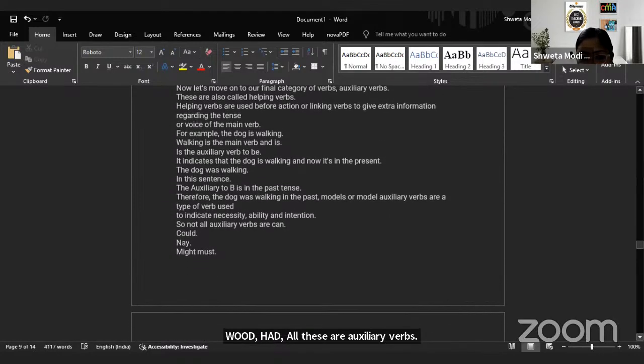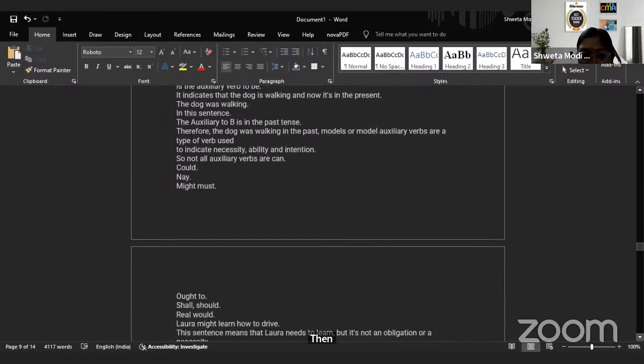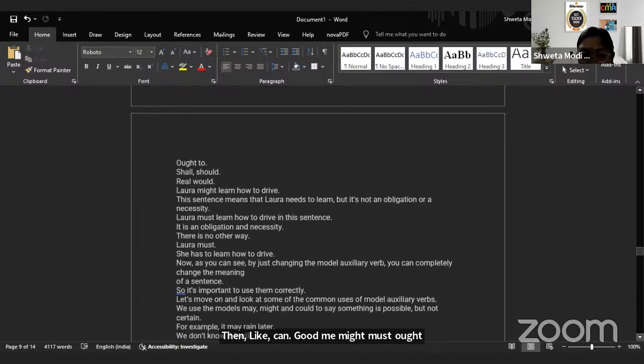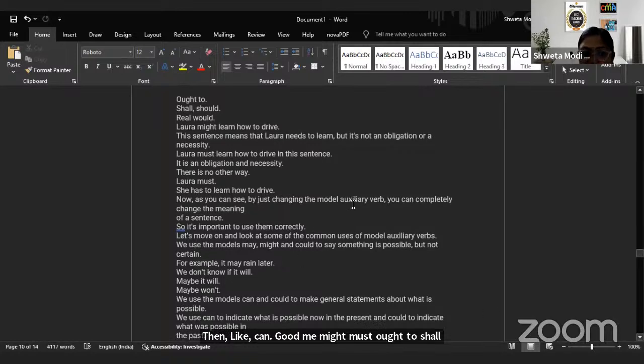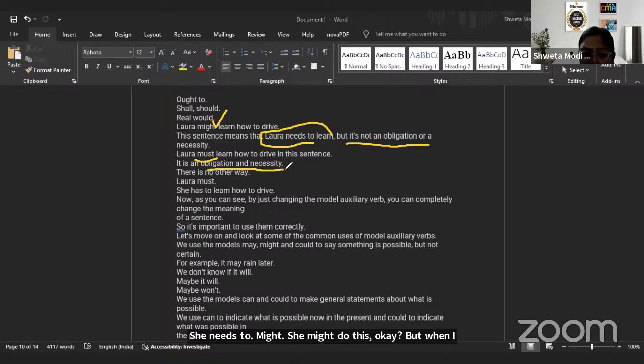Okay. Then auxiliary verbs can also be the modals like can, could, may, might, must, ought to, shall, should, would. Okay, these all are your auxiliary verbs. Okay, Laura might learn how to drive. So, might means it's not an obligation, but she might do this. Okay, but when I say Laura must, then it is an obligation. Okay, so must is an obligation.